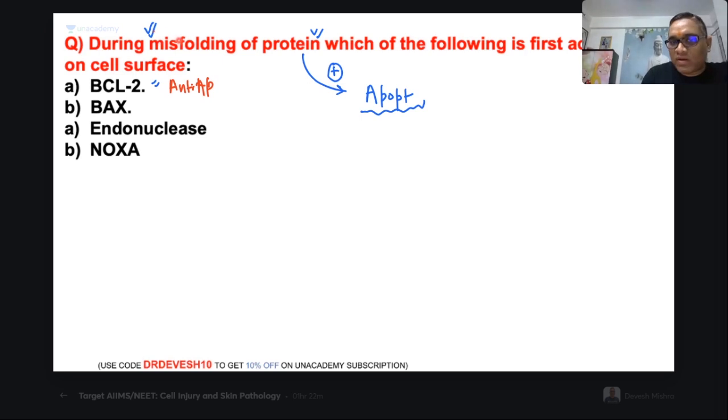Misfolding of the protein, which of the following is first activated? See this, first activated. The question is about what is activated first. See what I said.